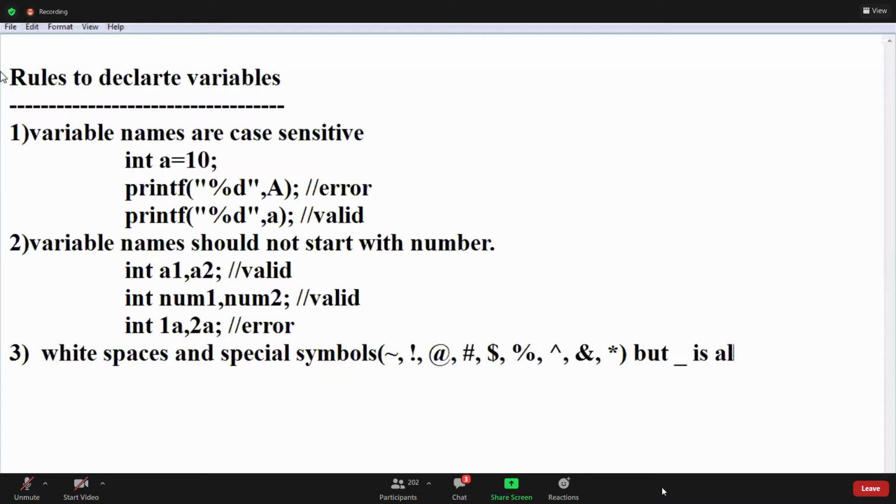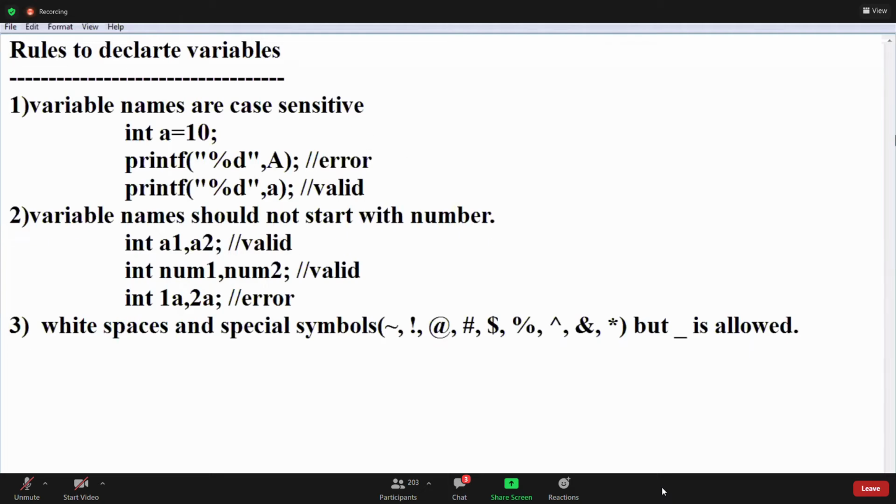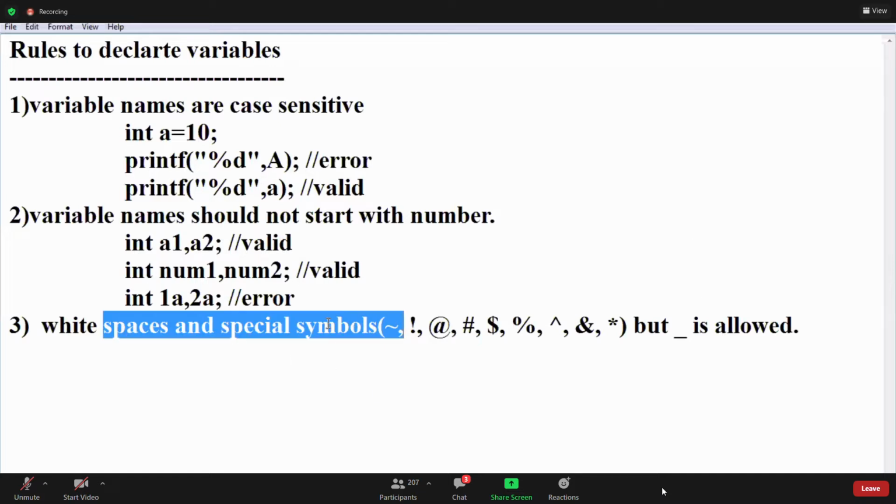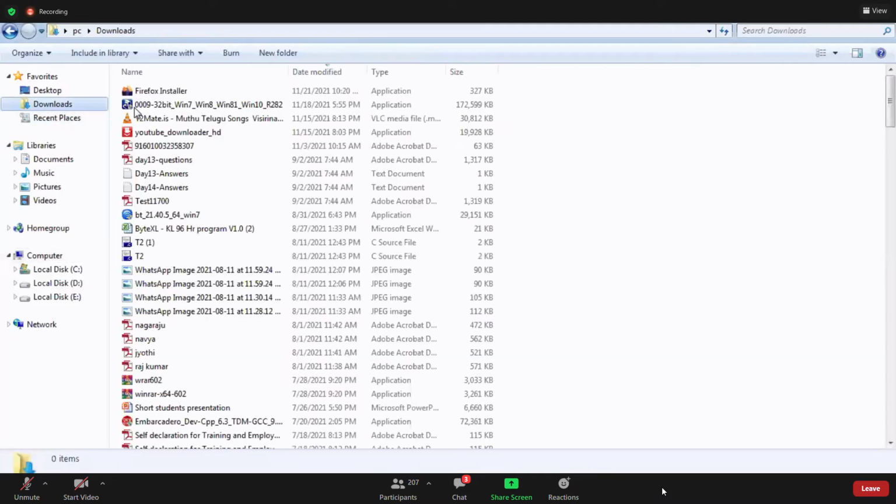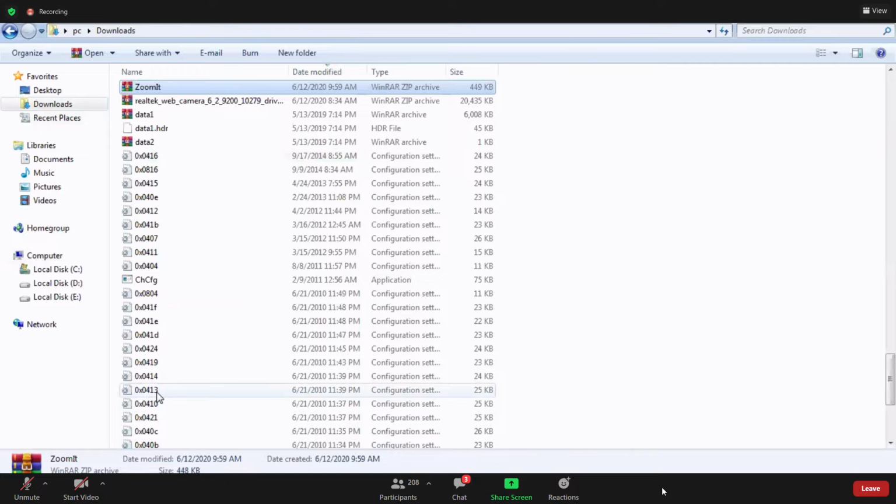Okay, white spaces and special characters are not allowed. Third rule, guys. Third one, white spaces and special symbols are not allowed. I will write an example program for that. Is it valid or not? Write those three rules.